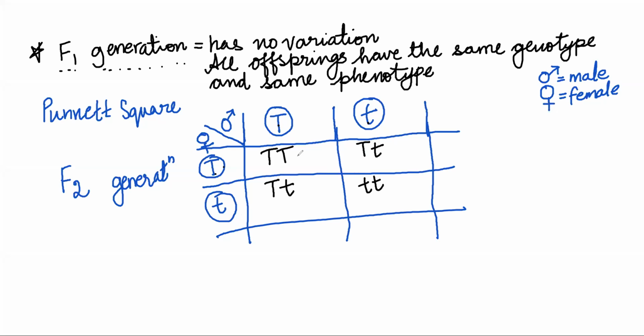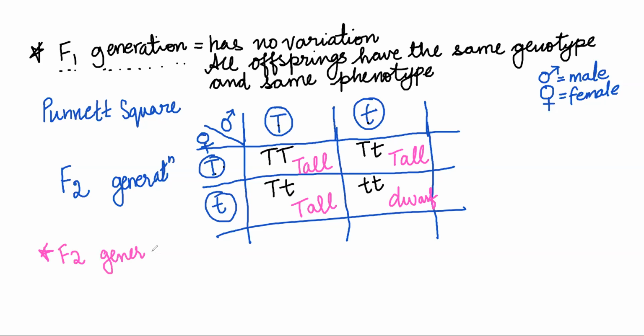Now capital T capital T will express itself as tall. Capital T small t will also express itself as a tall plant. And small t small t will express itself as a dwarf plant. So this is the second piece of information about the F2 generation.